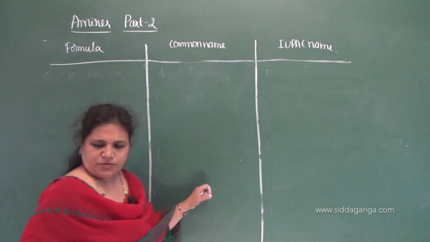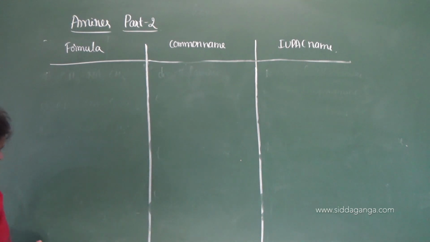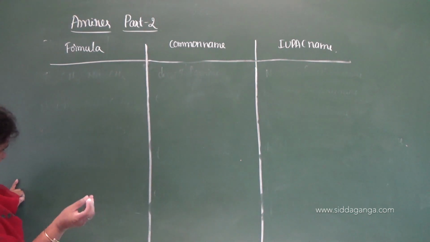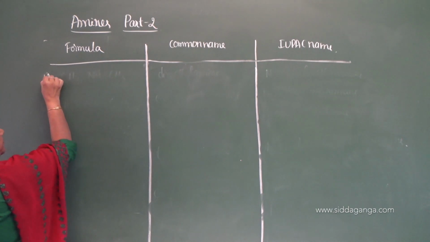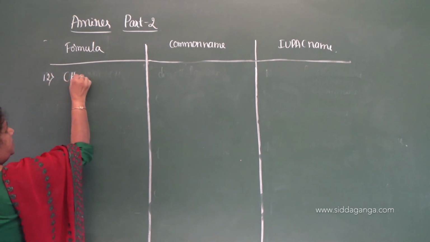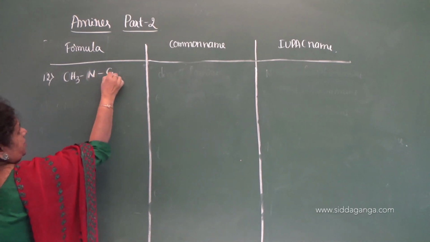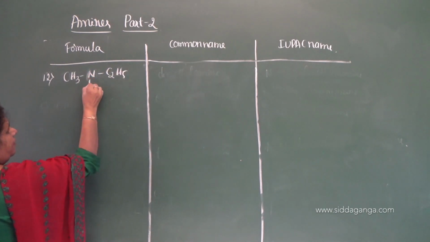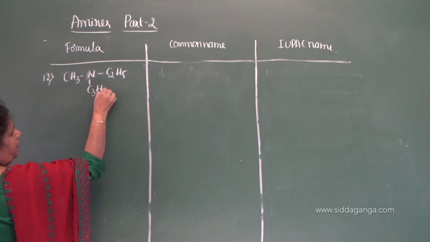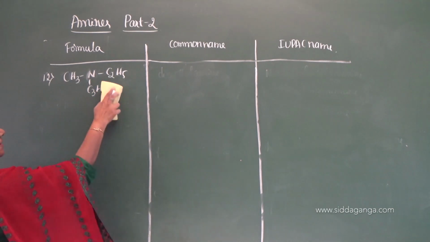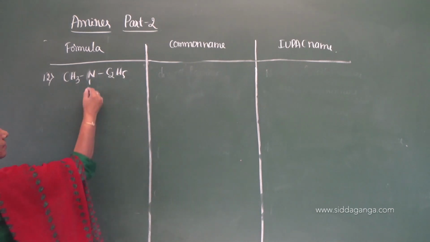Let us move on to 12th one. CH3 N C2H5 C3H7. So we can write C3H7 like this.